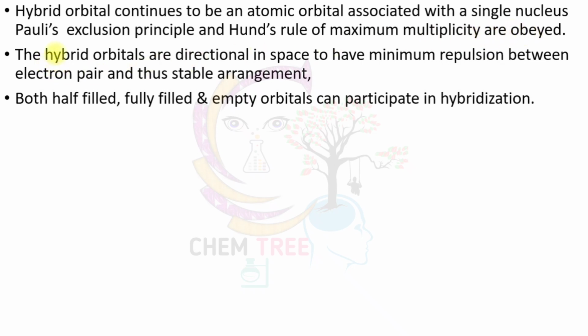According to Pauli's exclusion principle, an orbital can accommodate only two electrons with opposite spin. According to Hund's rule, in orbitals, pairing of electrons takes place only after they are filled with single electrons.